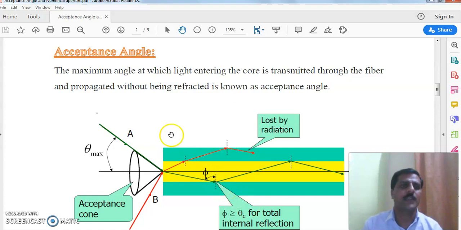Today, acceptance angle. First of all, what is acceptance angle? Acceptance angle is the maximum angle made by incident light with the axis of the core at which it accepts that light from the outside of the fiber.